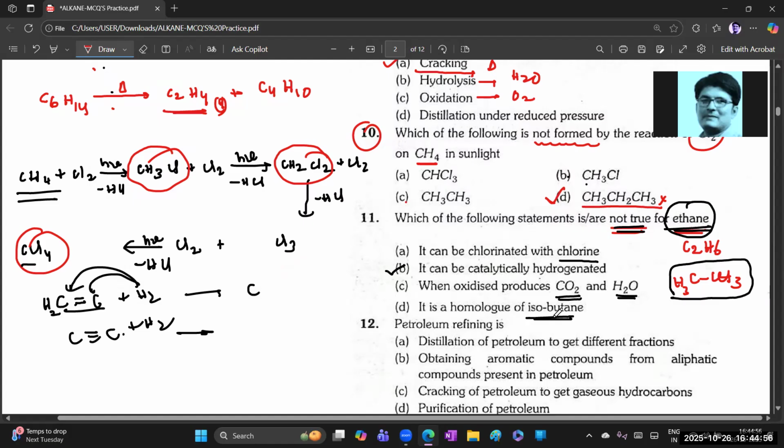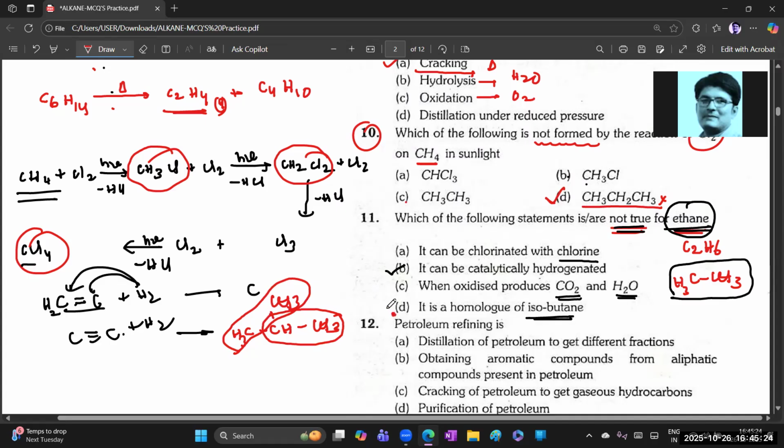So, what is he saying? Isobutane. How can we write that isobutane? Like CH3, CH, CH3, CH3. Yes. See, this is the CH3, CH3, ethane, and this can also undergo, like CH3 and transpose. Here also there is free valency, isn't it? So this is the homologue of isobutane.